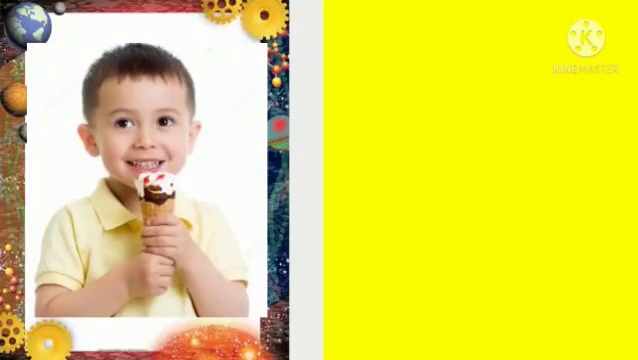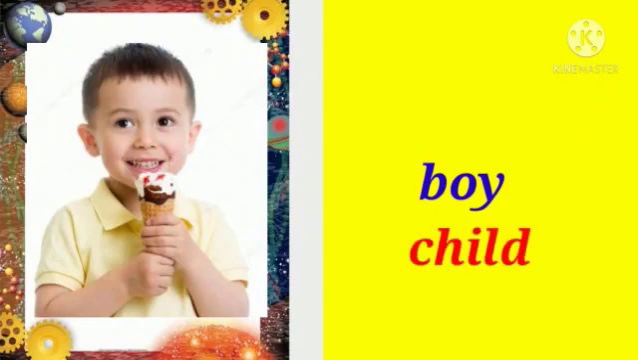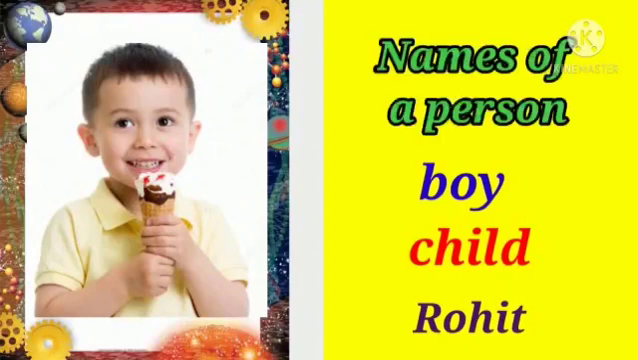Yes, this is a picture of a boy. Now some of you can say, ma'am, this is a picture of a child. Very true. That is also correct. And if some of you know this boy personally, then you can also tell his name. Like suppose his name can be Rohit, isn't it? So, children, the words like boy, child, Rohit are all names. They are names of persons.